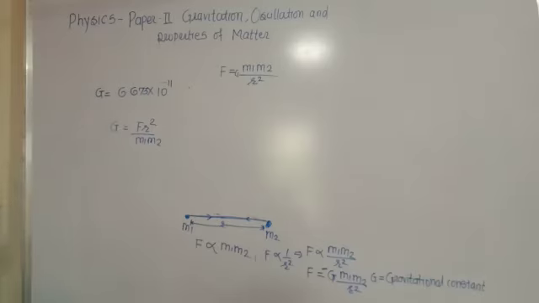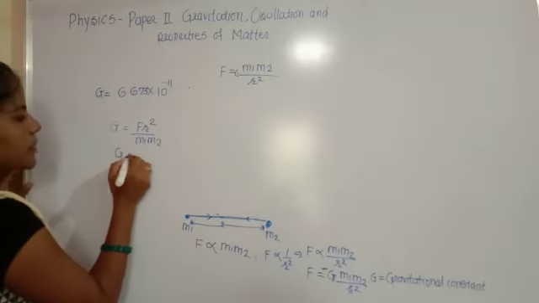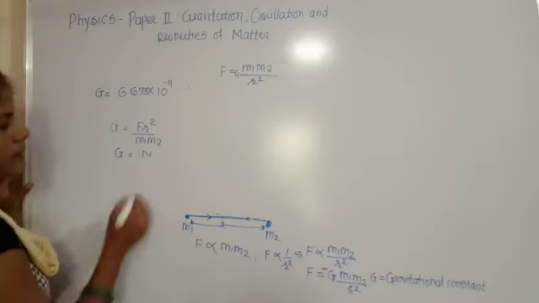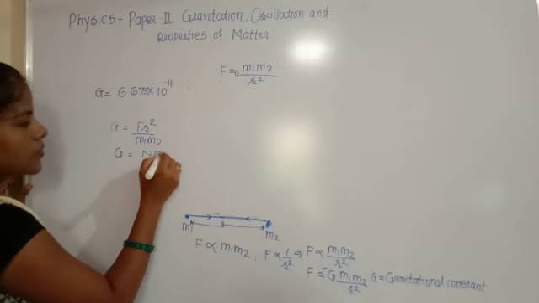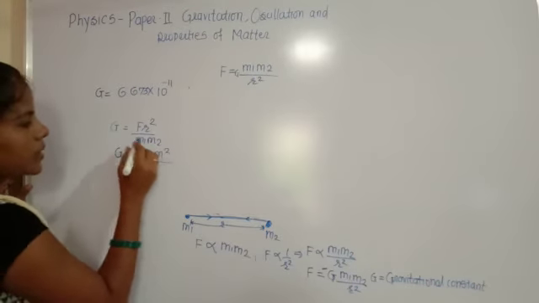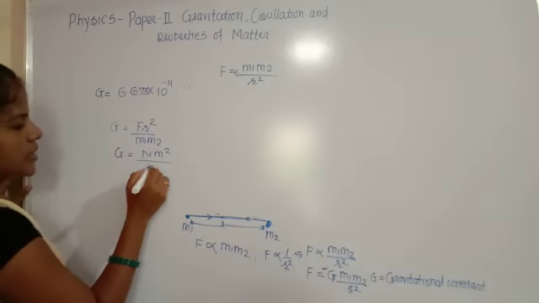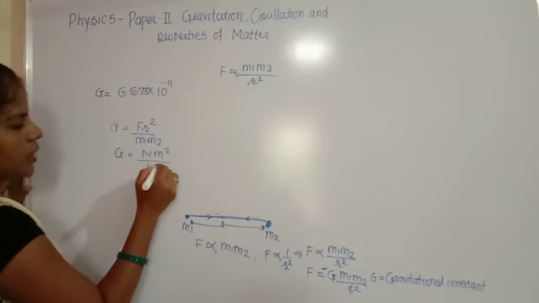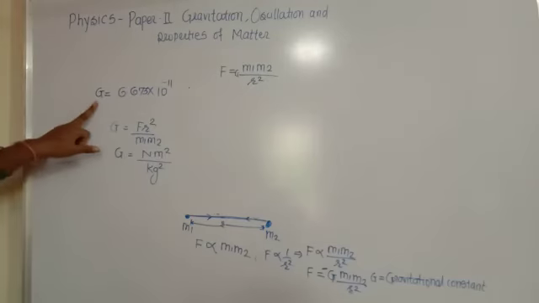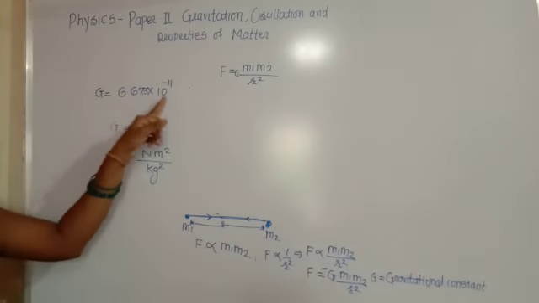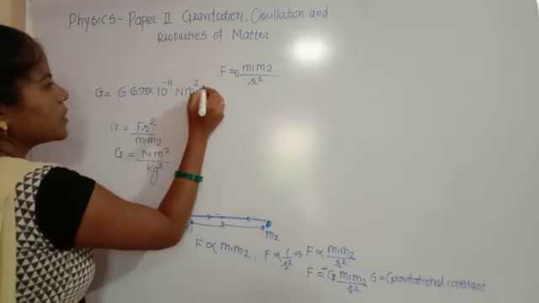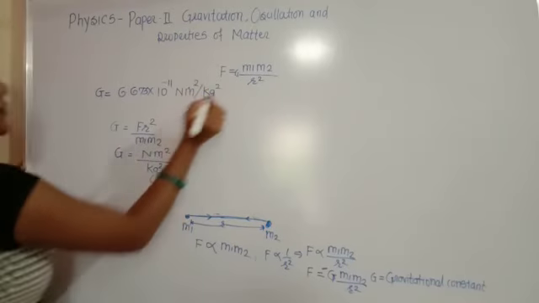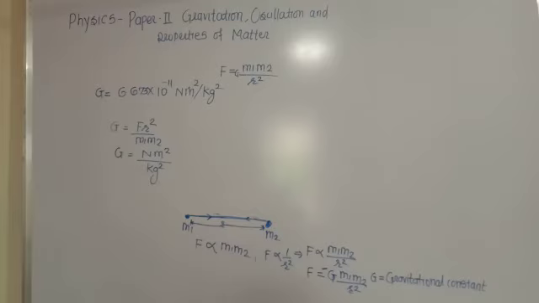Force has the unit Newton, distance has the unit meter square, and mass is in kg, so kg square. So that's why the unit of G is 6.67 into 10 to the power minus 11 Newton meter square per kg square. So this is the value of G.